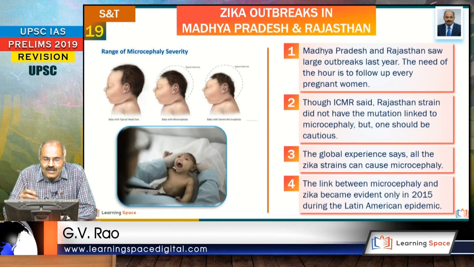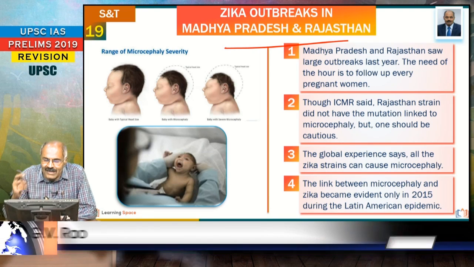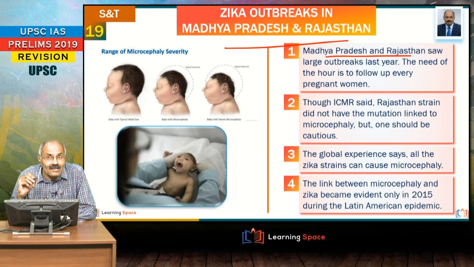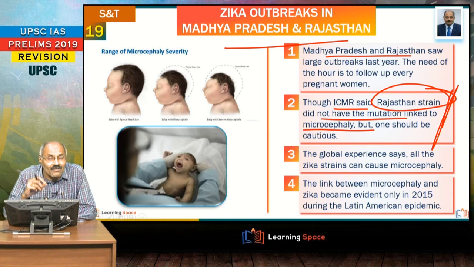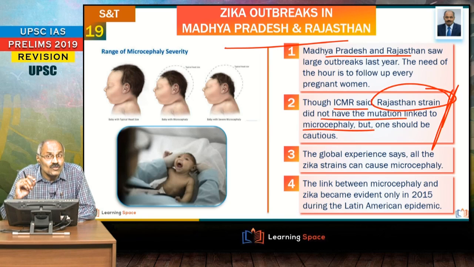And the first one, Zika virus. Why is it in the news? Because of the large outbreaks in Madhya Pradesh and Rajasthan. And here the ICMR says the Rajasthan strain is not linked to microcephaly. That means it did not have a mutation linked to microcephaly. And please do not forget, this is associated with microcephaly and Guillain-Barré syndrome. About these two, I would like to explain a short while from now.